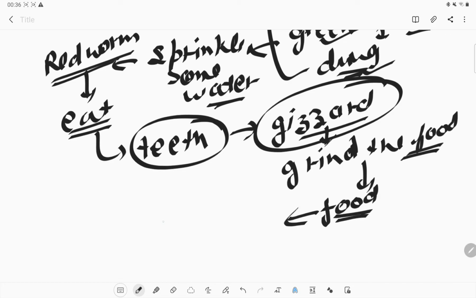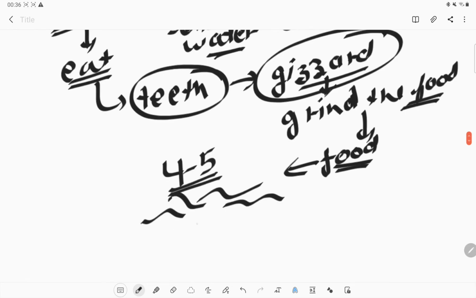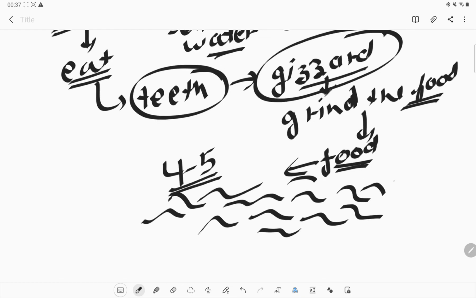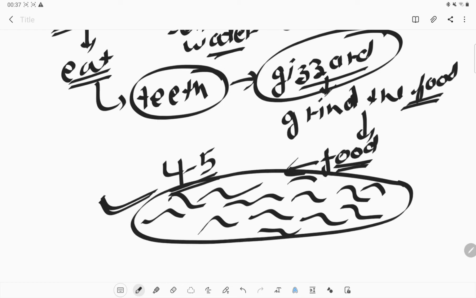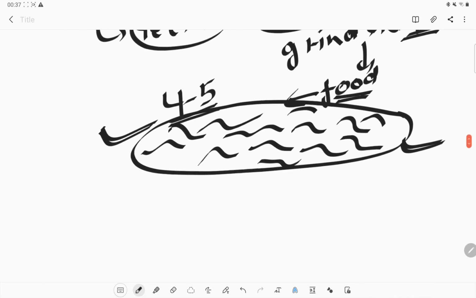After 4 to 5 weeks, you will see that the quantity of red worms has increased. They have reproduced in that area, and because of proper nutrition and a proper environment, they are growing well, and we get more progeny of the red worms. The red worms eat and release castings, which are manure for us. We can use it directly on the plants, or give it to the plant area.